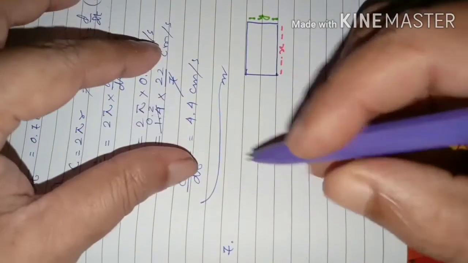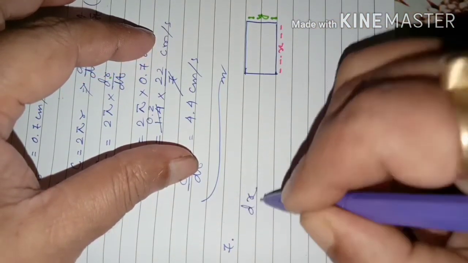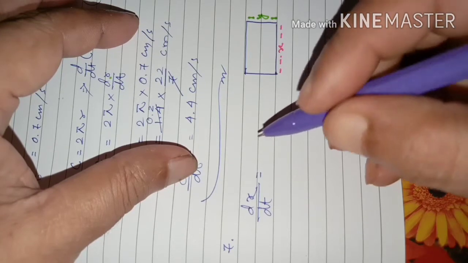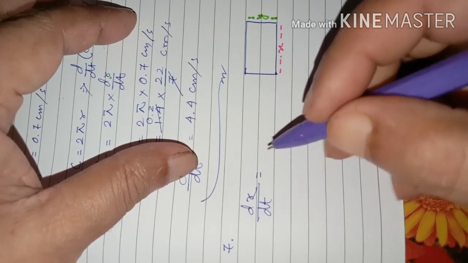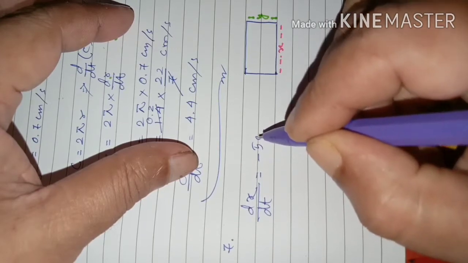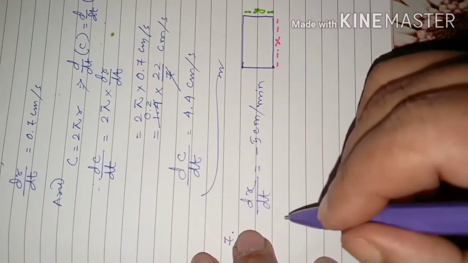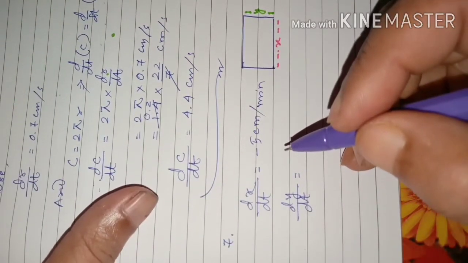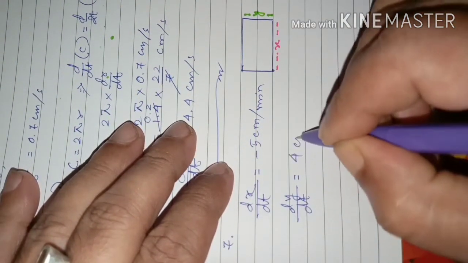So here length is x and height is y. Given that dx by dt means rate of change of length, it is decreasing. Since it is decreasing, it will be negative. So it is minus 5 centimeter per minute, since it is decreasing. And dy by dt, rate of change of this weight, since it is increasing, it will be positive, means 4 centimeter per minute.